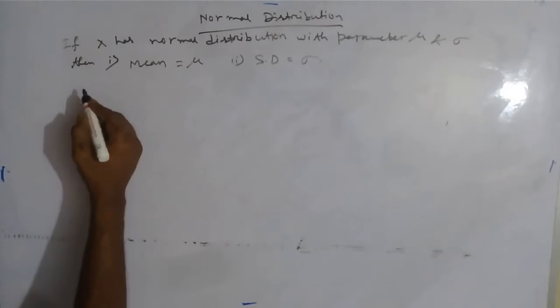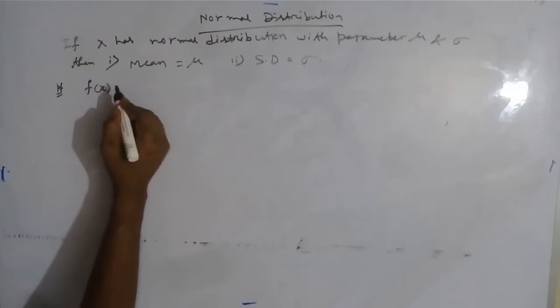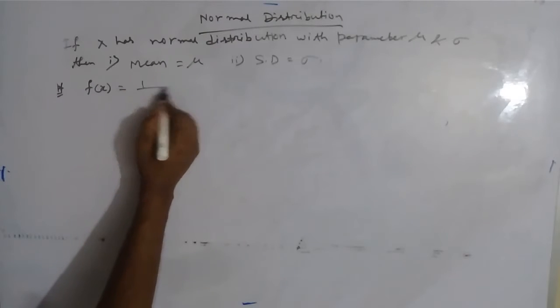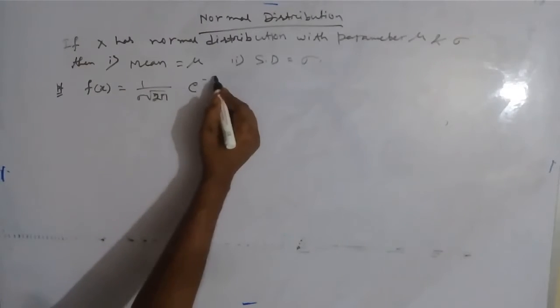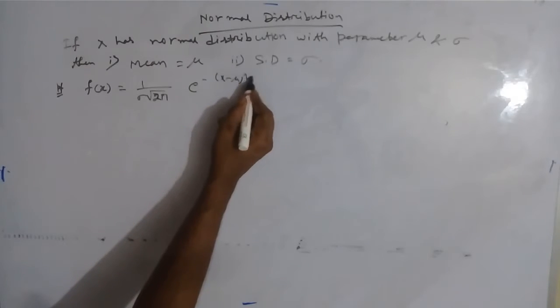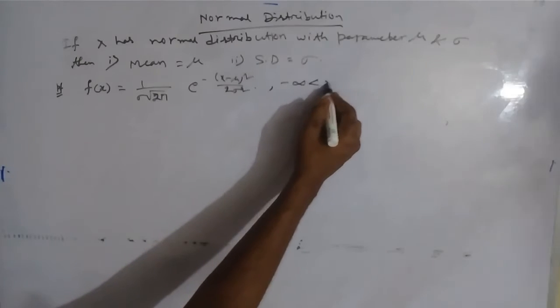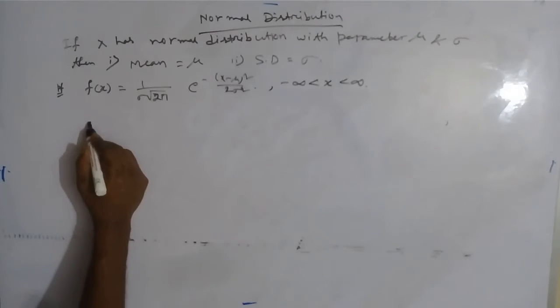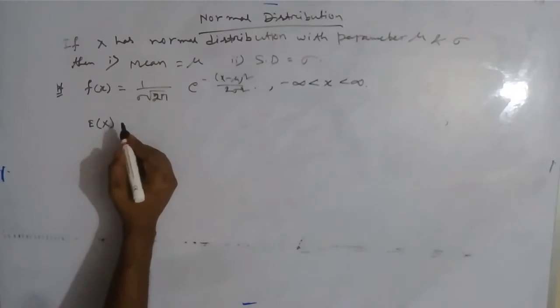Since x is a normal variate, the probability density function will be given by 1 by sigma root 2 pi e to the power minus (x minus mu) whole square by 2 sigma square, where x lies between minus infinity and infinity. To find the mean of normal distribution, we know that mean is denoted by E(x), or it can be called expectation of x.